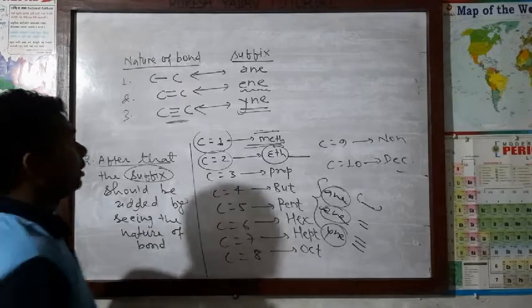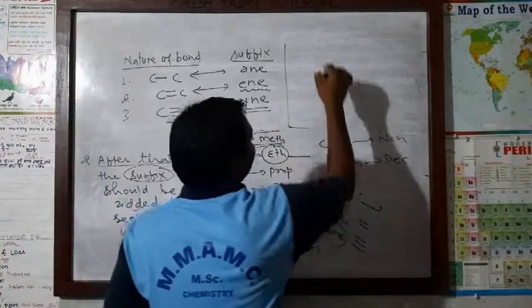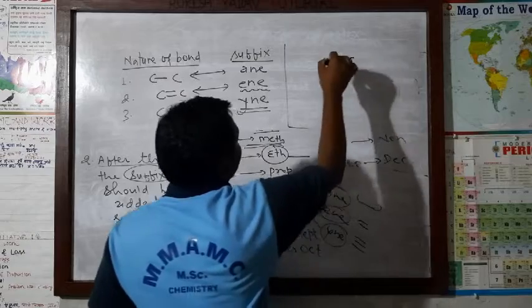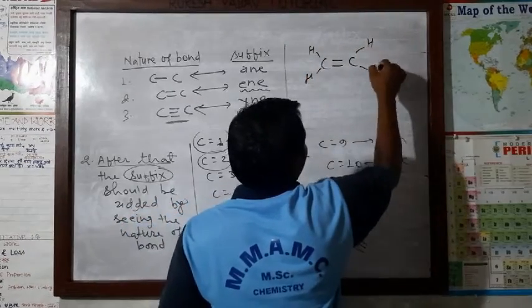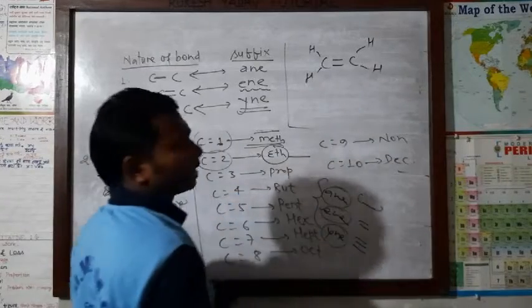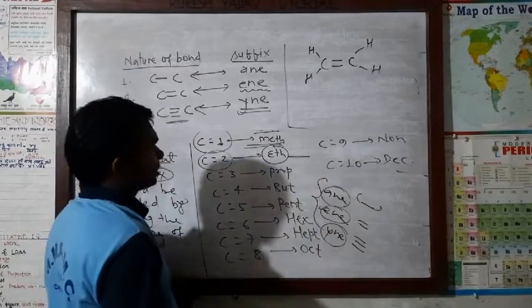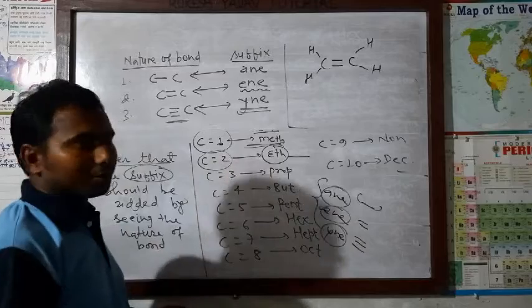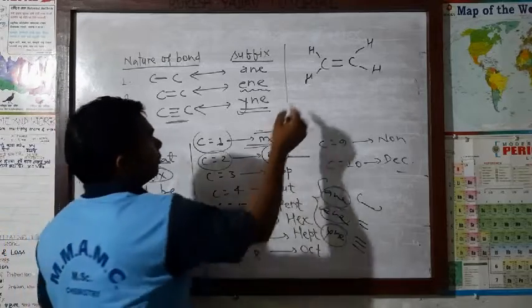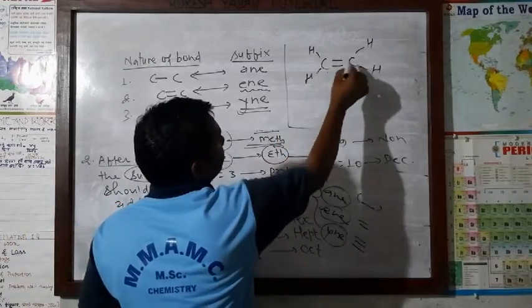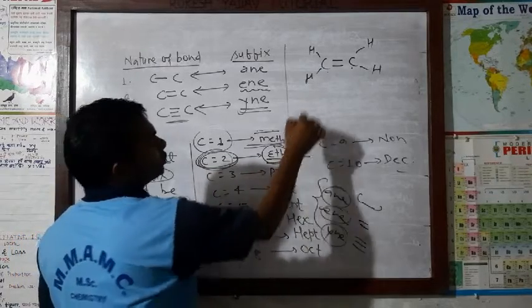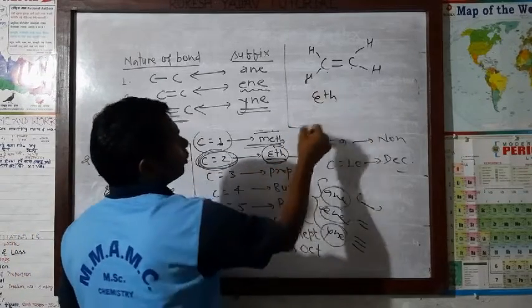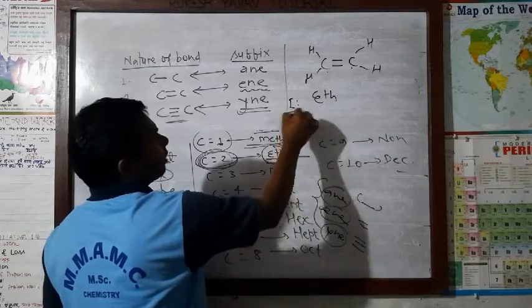Let's take an example. Suppose this hydrocarbon is given, and we have to write the IUPAC name. How can we write it? Follow these two rules. First, how many carbon atoms are there? 2. Then what will be the root? Eth.